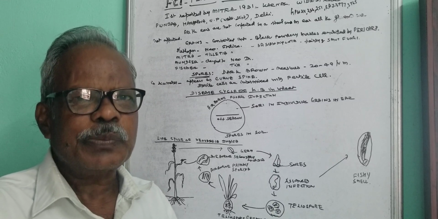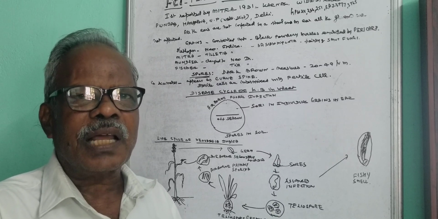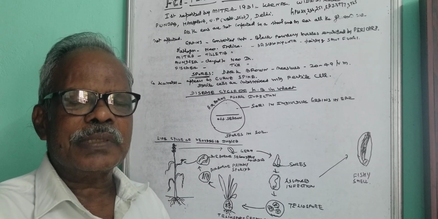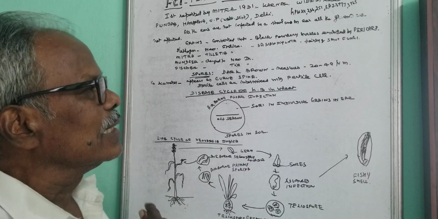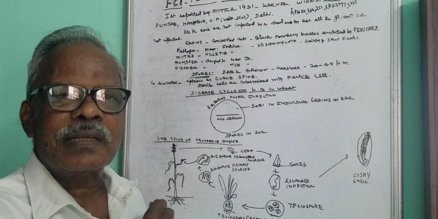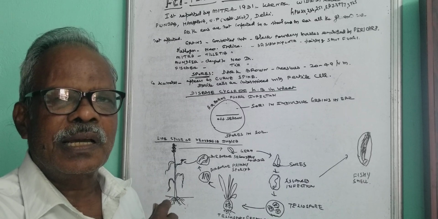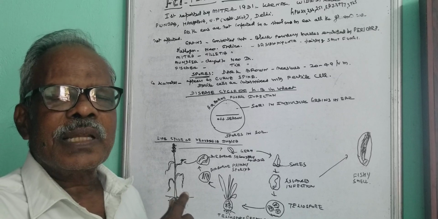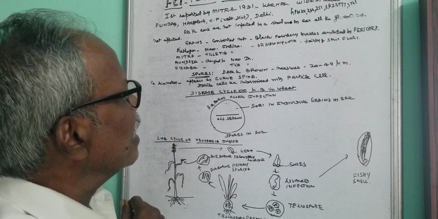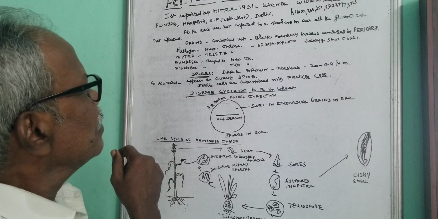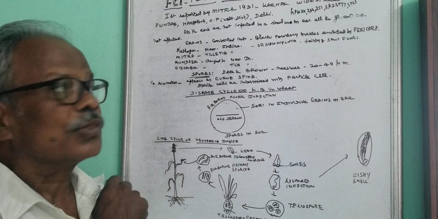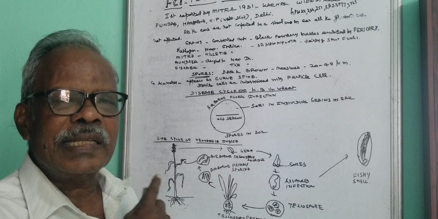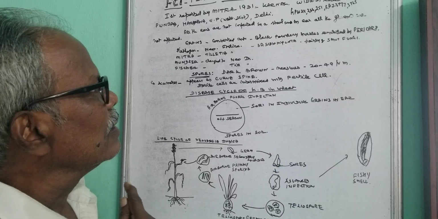And it is widespread not only in Karnal but also in Delhi, Himachal Pradesh, Punjab, Haryana. In all these regions, this has been widespread. This Bunt disease is found in almost all places, that is in Haryana, Punjab, Delhi, and also in UP. First of all, this was reported in 1931 by Mitra.